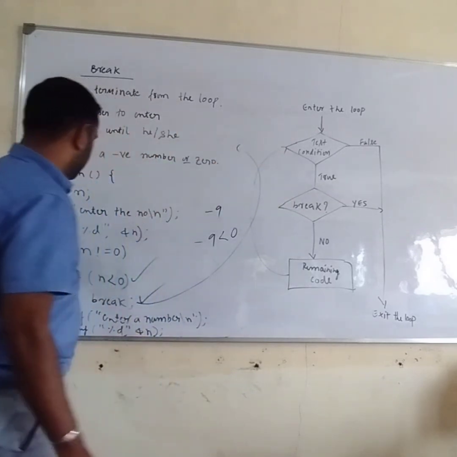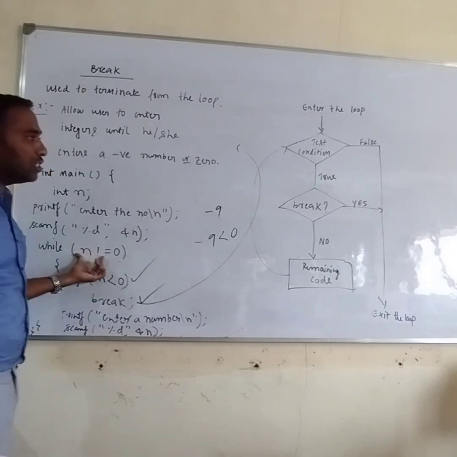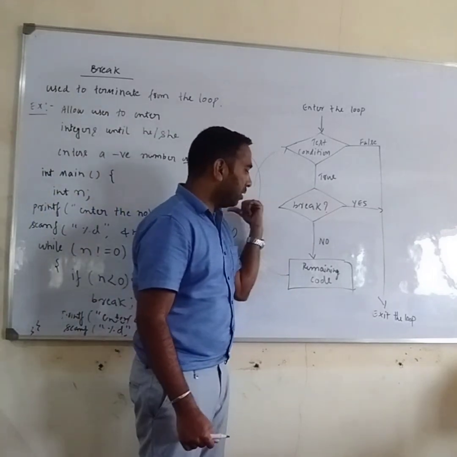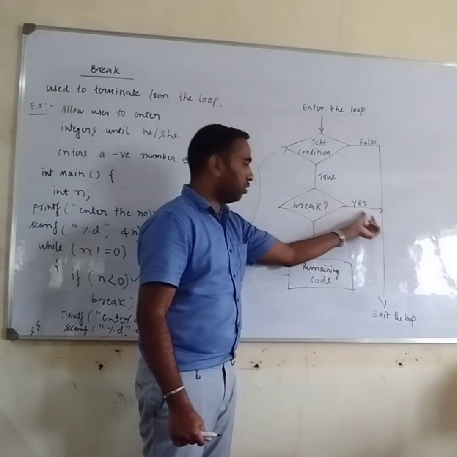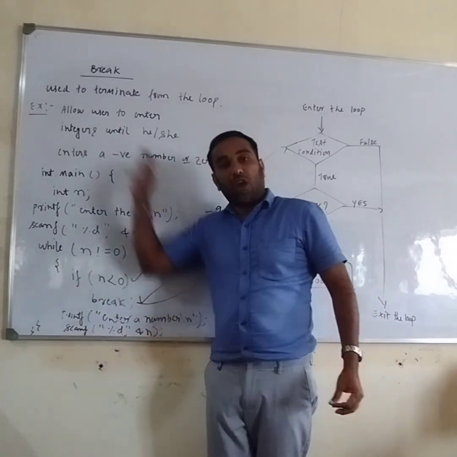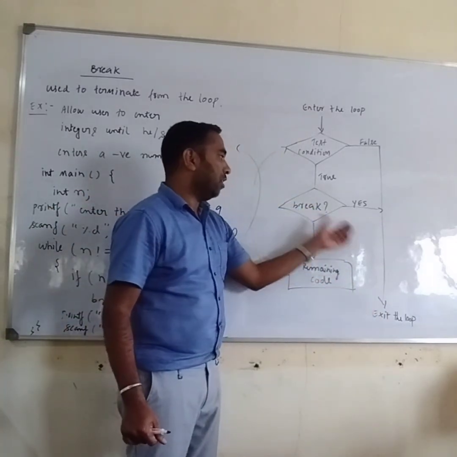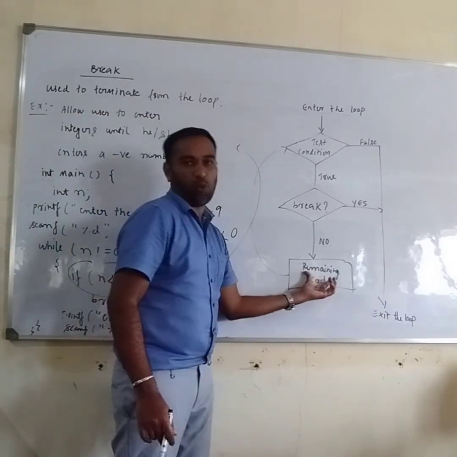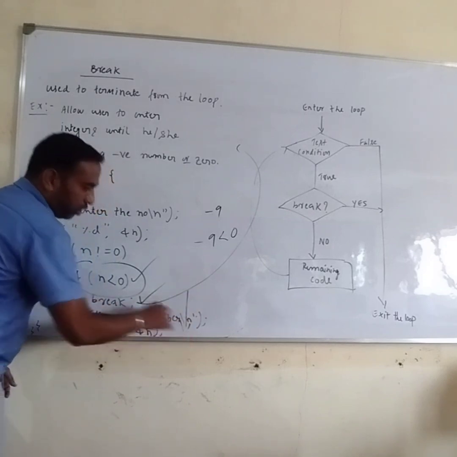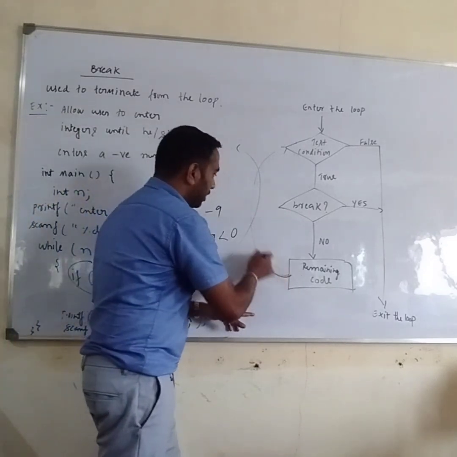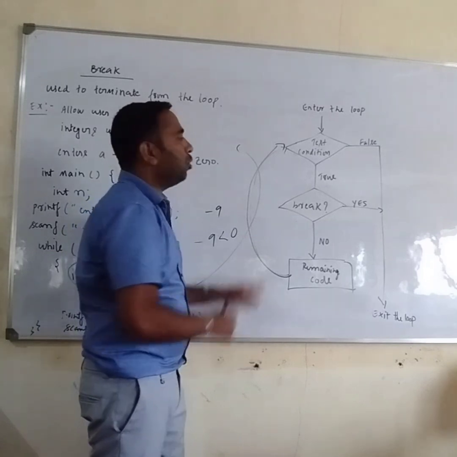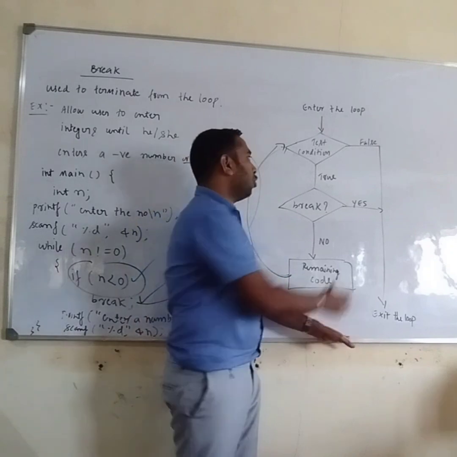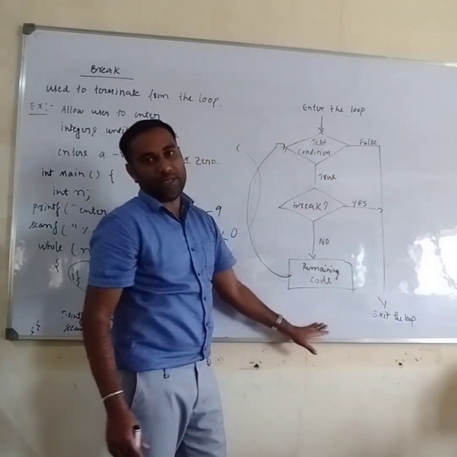First check the condition. If the condition is true, then go to the break statement. If the break statement is true, it will exit directly out of the loop. If it is false, it will remain in the code, execute this code, then again we check the next condition. Suppose the given condition is false, then directly we exit from the loop. This is the flow chart for the break statement.